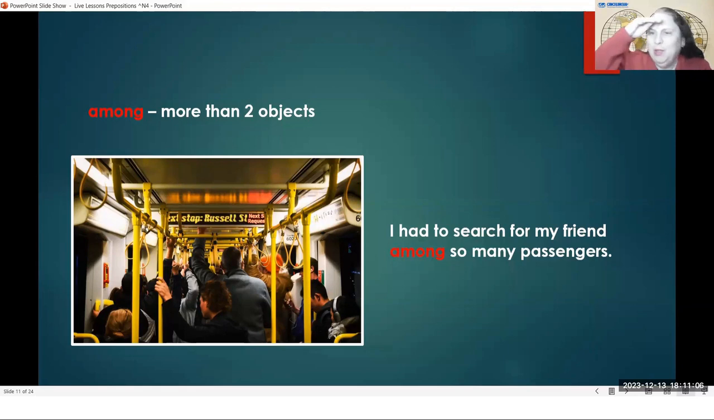So if I'm looking, searching for my friend, and there are many passengers, I have to look among all of them. My friend is somewhere here in the middle of all of these passengers, and I have to search among so many passengers to find my friend.